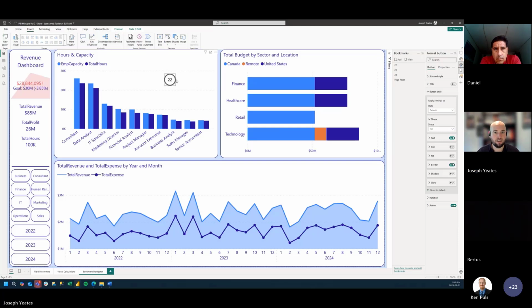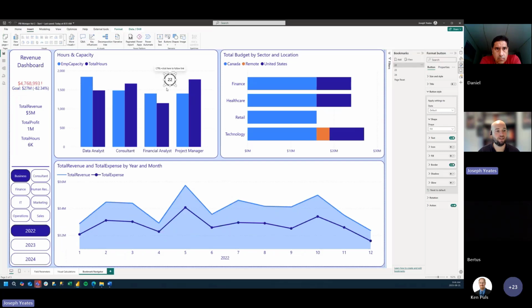Yeah, let's leave it just like this for now. We can do other things like changing the color and setting the background. But if I control click on this button, we do get to our 2022 bookmark. But there are a few drawbacks to this.